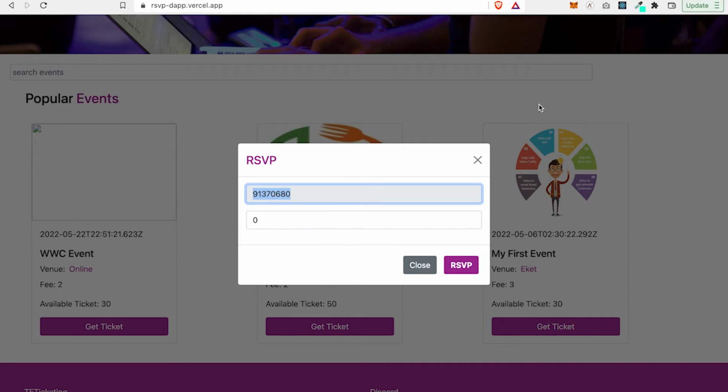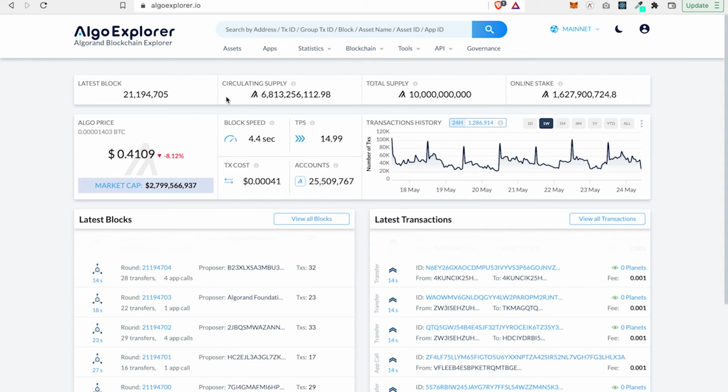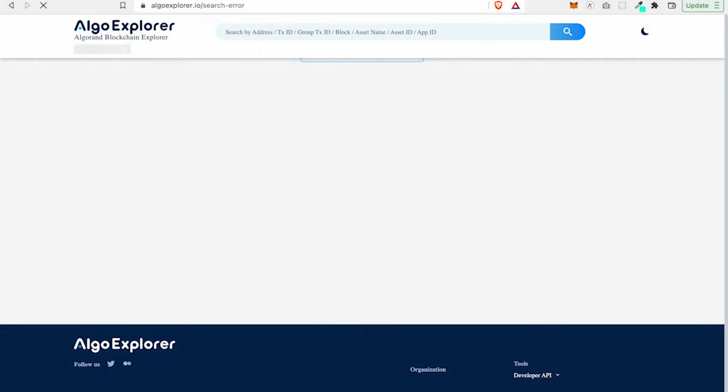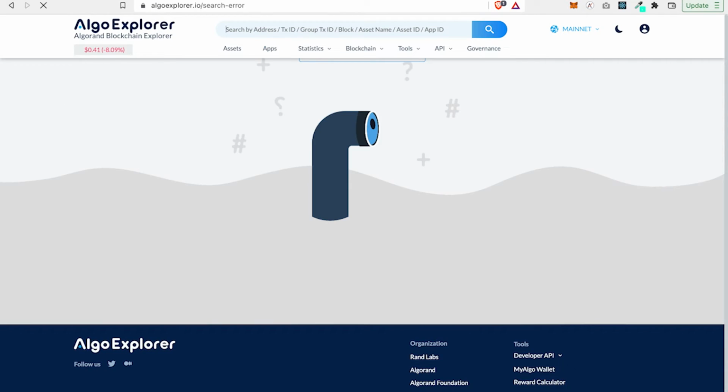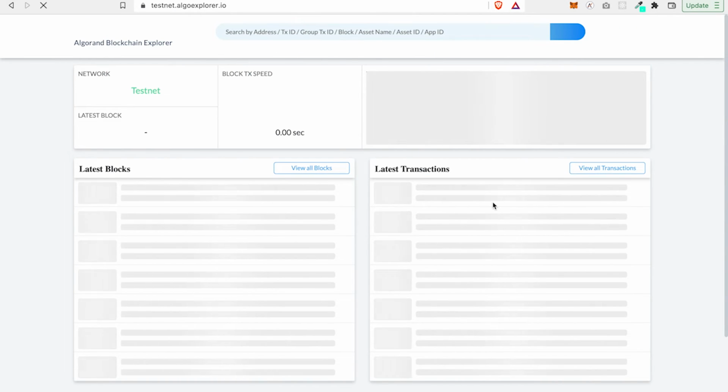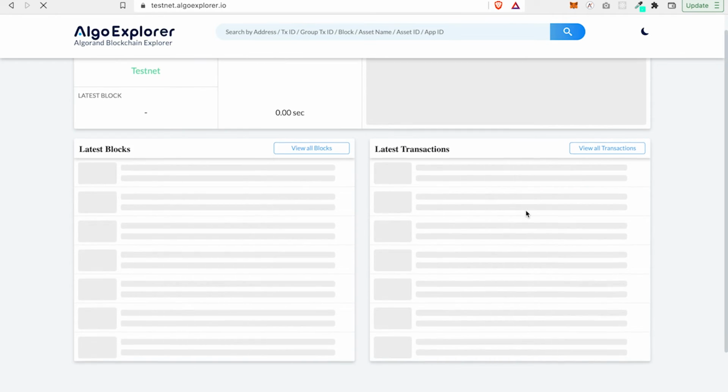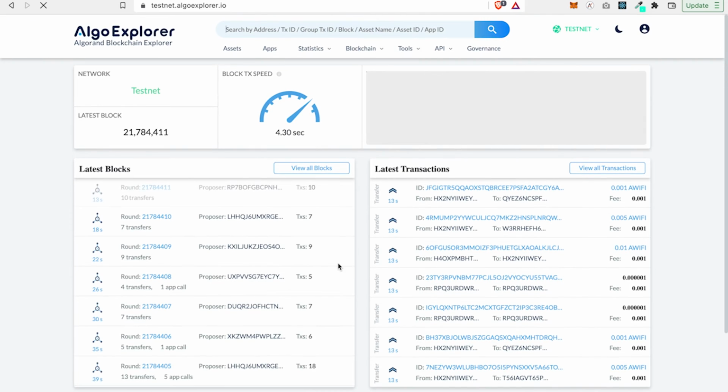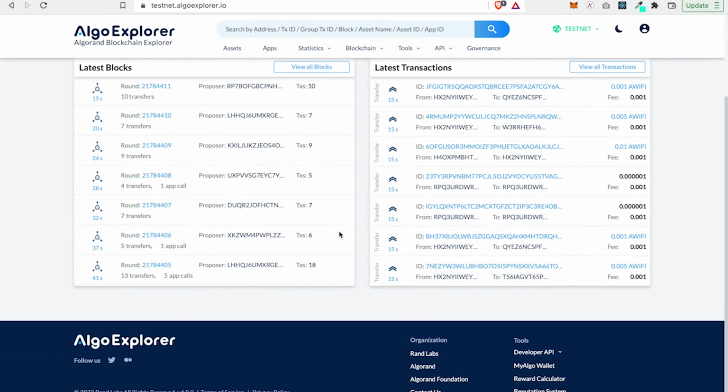If I copy this ID, I take it to Algorand Explorer. Let me change this to TestNet, because that's a test ASA, a test Algorand Standard Asset. Once it finishes loading, you get to see the details of that particular asset.